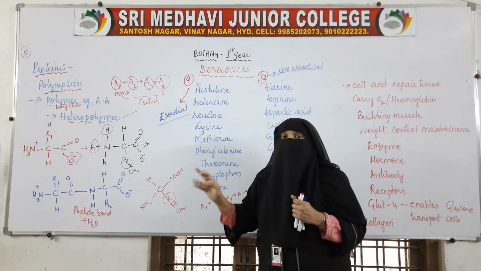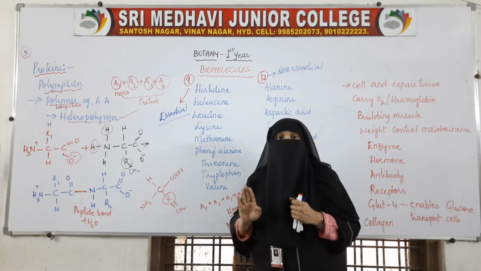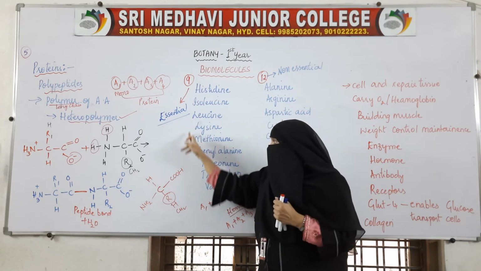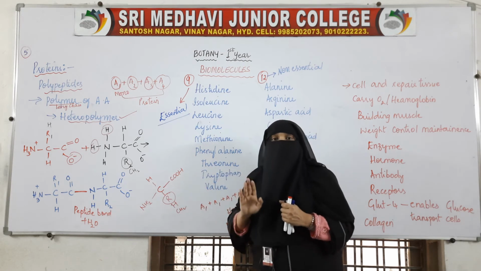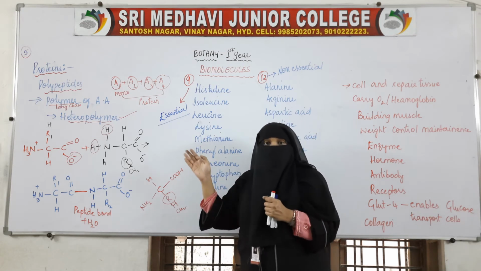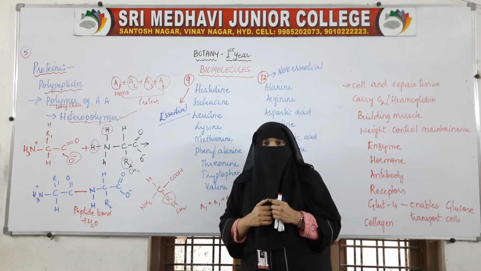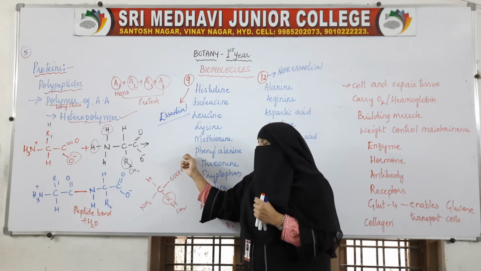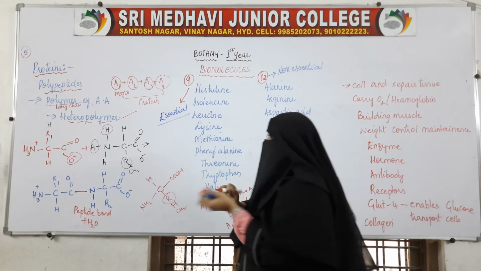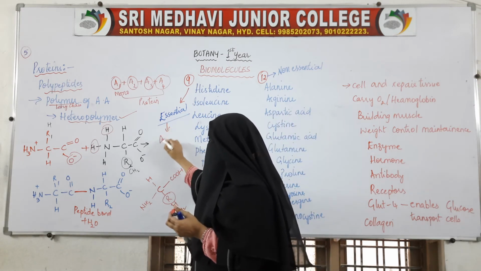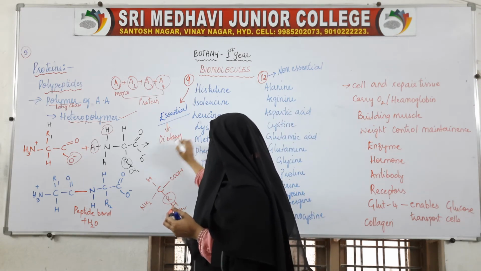Why? Because they are not produced by our body. Inside our body, these amino acids are not produced. We have to take these amino acids from our diet. These can be taken from dietary proteins.